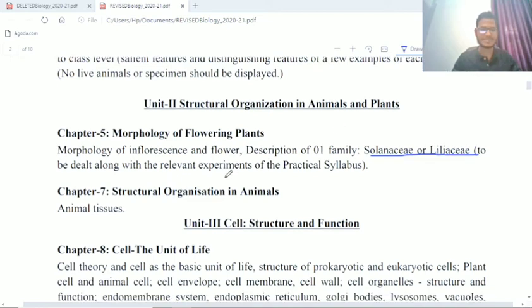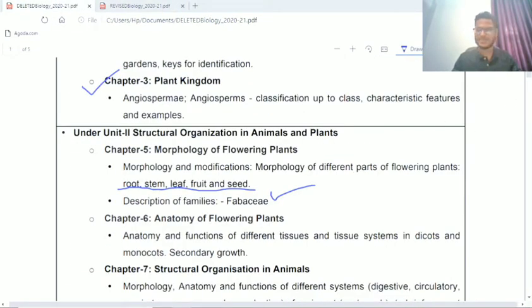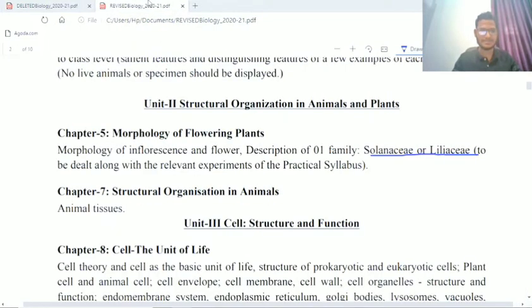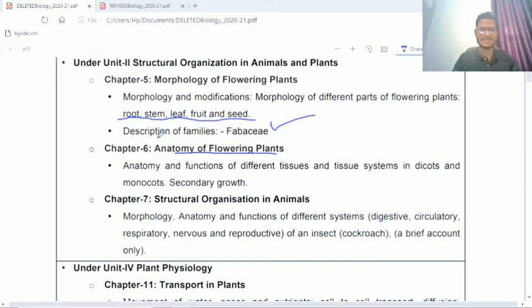Okay, next, structural organization in animals, chapter 7. If we look at the deleted part, these are the different parts which are deleted from this. So anatomy of flowering plants is totally absent. Yes, you can see here chapter 6 is totally absent, right? So chapter 6 is totally deleted.